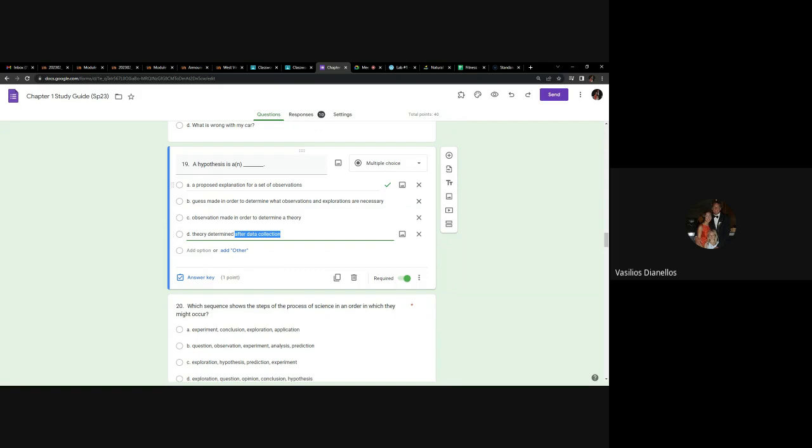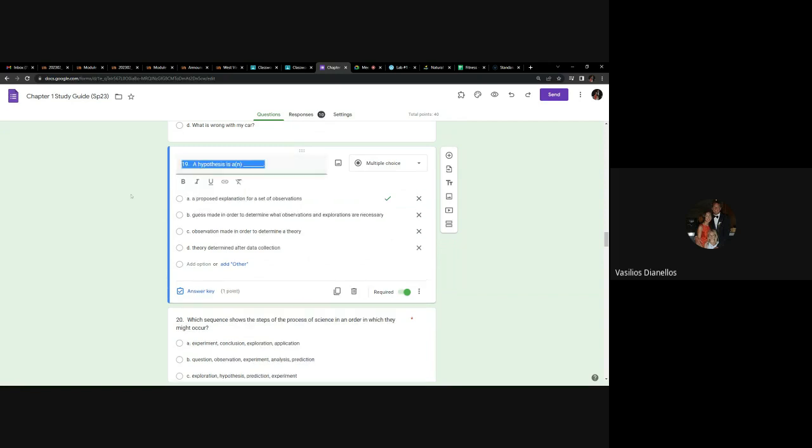So anyway, yes, the best answer for this is a proposed explanation for a set of observations. And of course, it would be even better if it said something like, it's testable, right, and falsifiable. And that might be included too on the exam. So any questions about number 19, what a hypothesis is?